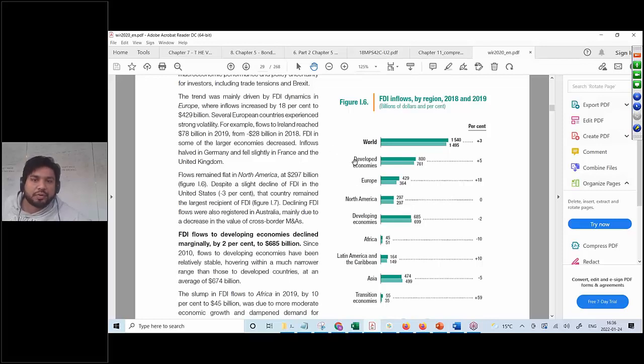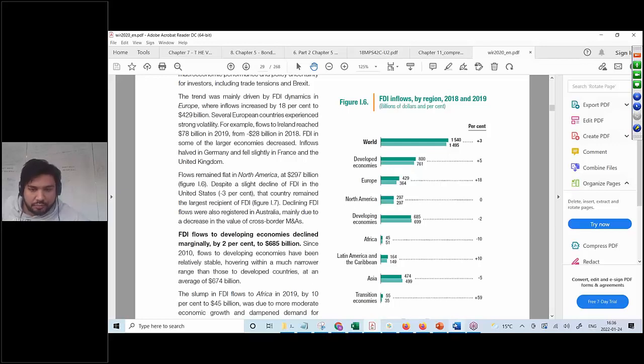According to it, developed economies have the most FDI inflow. After that, it is the developing economies. After that, based on our question, it is Europe, and then North America, and then transition economies.